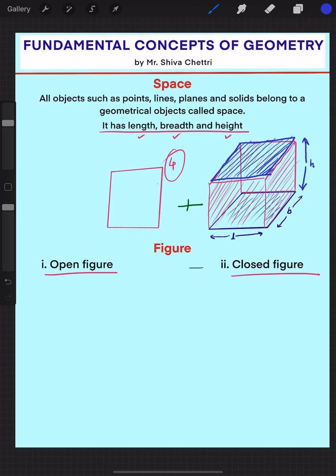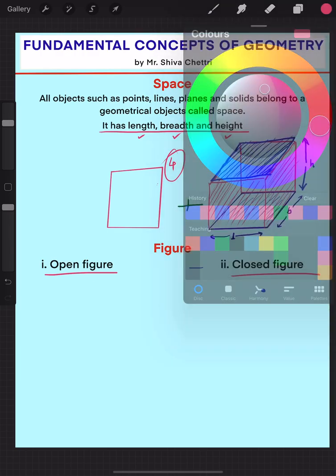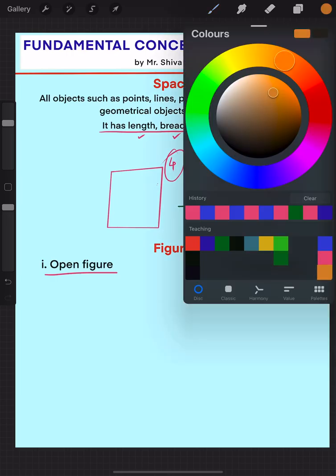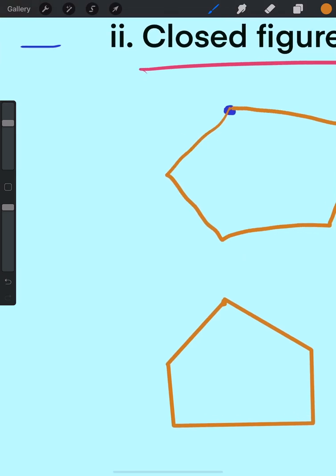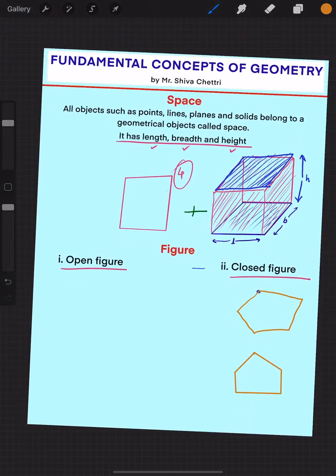The figure where the starting and the end point meet. Suppose this is my point from where a figure is going to start. If I draw something like this, it meets at the same point. If I draw another figure, it is meeting at the same point. There is no loop. If you zoom in, you cannot see any loop. There should not be any loop. This is a closed figure.